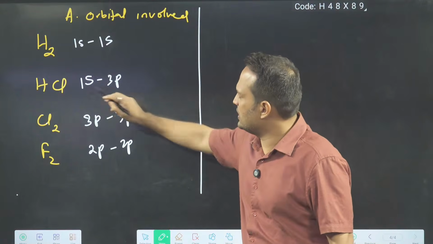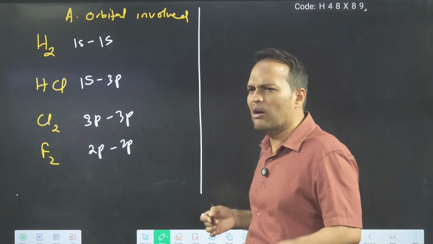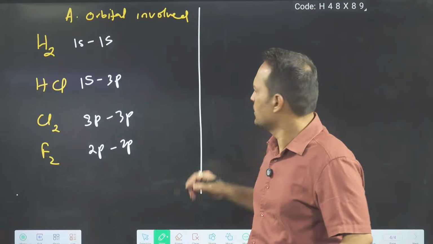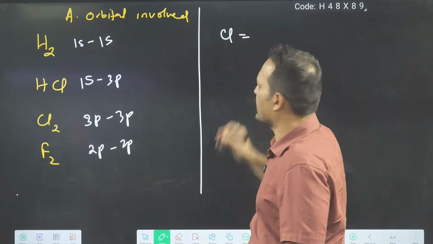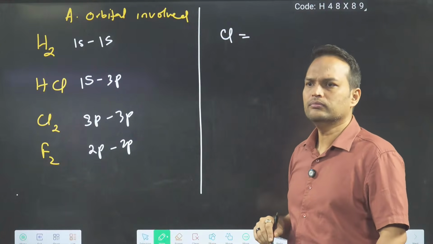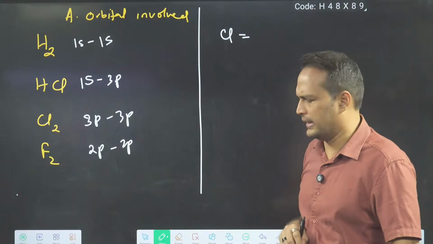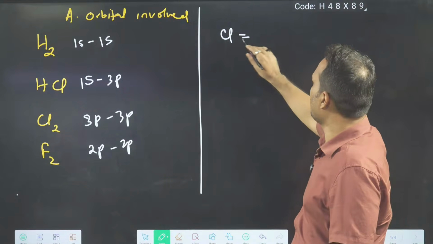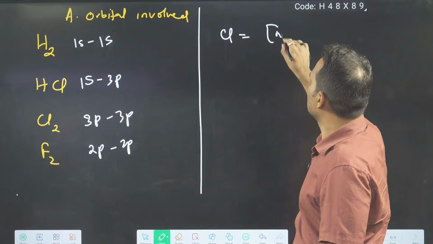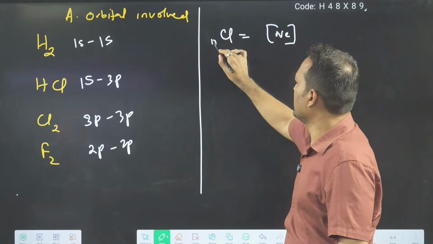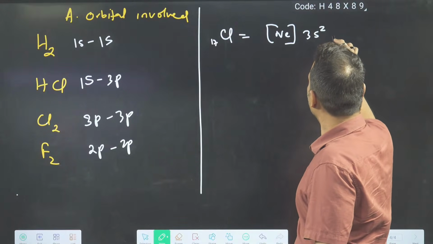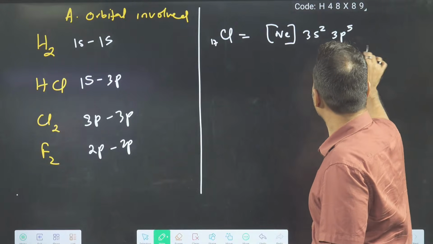Okay. Now let's see one more question. Suppose you have seen here HCl. How is this bond formed? So you can think like this. Let's write the configuration of HF, HCl, whatever you write. I am writing about Cl. So this is neon, 17 electrons, 3s2, 3p5.